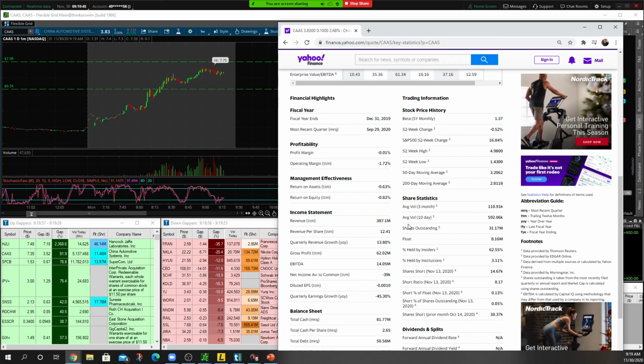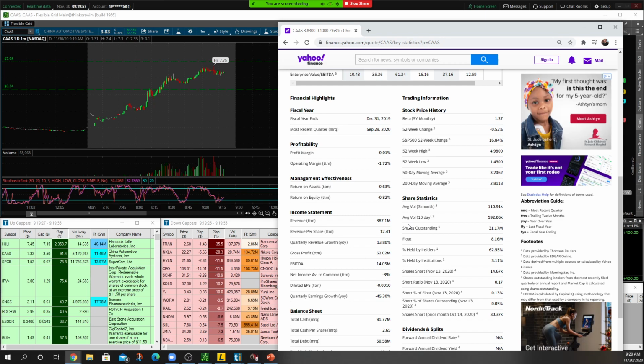So again, number 1, volume. Number 2, jumping over to Yahoo Finance, average volume, we're trading at least 10 times relative. We know what the gap percentage is, 90%, and we know that the float is 11 million. Now, we have all of that figured out. What's the next thing? Why is it moving? Why is there 5 million shares traded? Why is it up 90%? Why? Right? What's the catalyst?